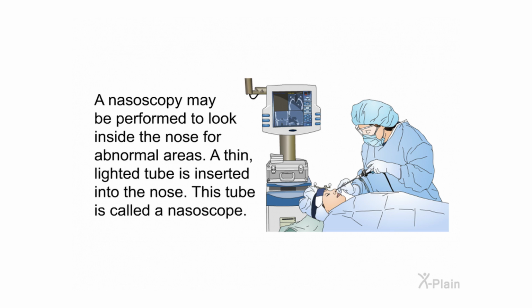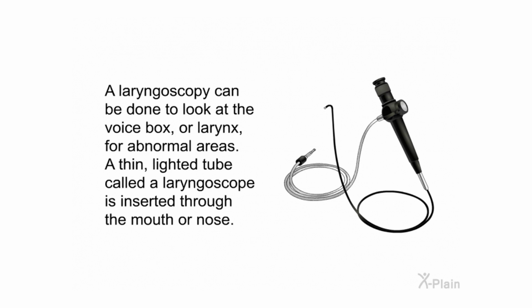A nasoscopy may be performed to look inside the nose for abnormal areas. A thin, lighted tube is inserted into the nose. This tube is called a nasoscope. A laryngoscopy can be done to look at the voice box or larynx for abnormal areas. A thin, lighted tube called a laryngoscope is inserted through the mouth or nose.